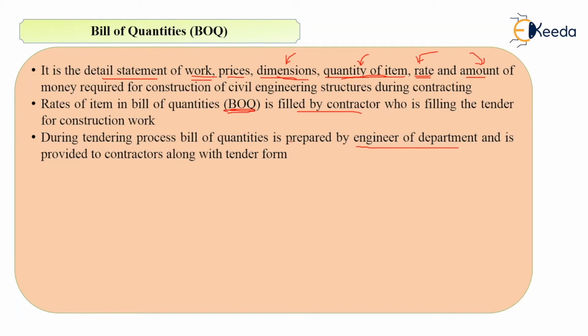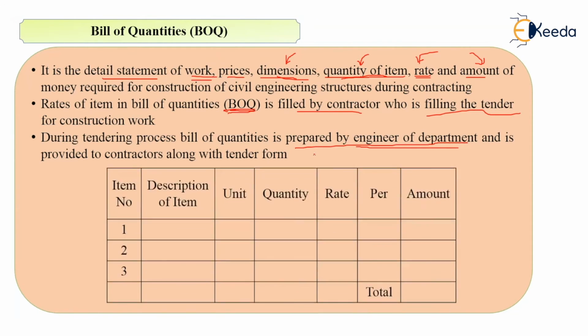The contractor will be preparing this BOQ at the time of filling the tender, and during the tendering process, the engineer of the department will prepare the BOQ. So BOQ is the statement of the amount that will be needed for a particular item of work. And this is the format of BOQ, as you can see in the picture here.